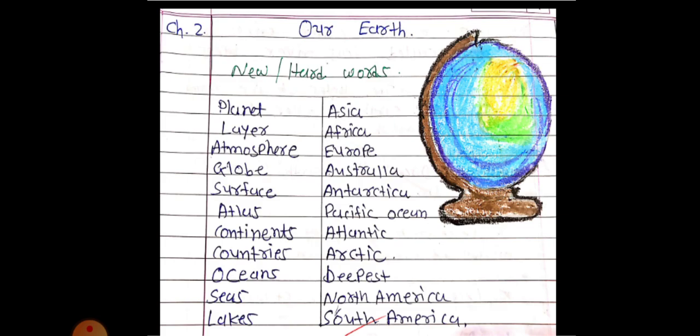While you write your homework, you have to spell out the spelling in front of your parents. Pacific Ocean. Atlantic. Arctic. Deepest. Now North America and South America.